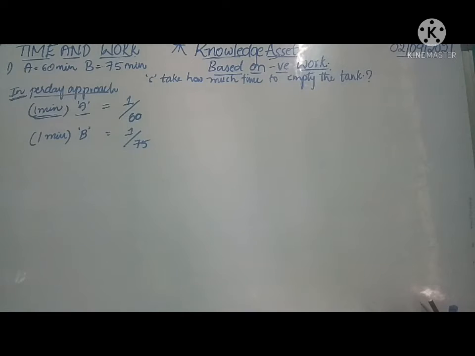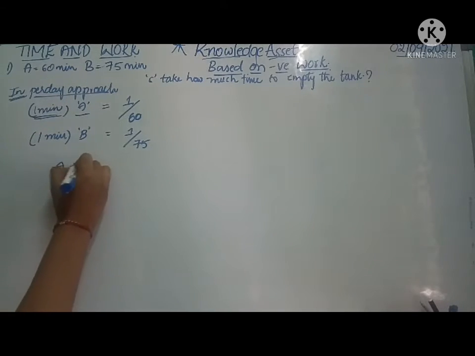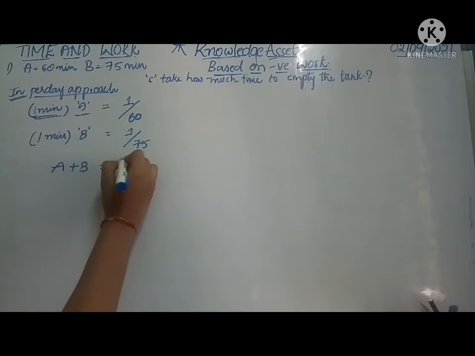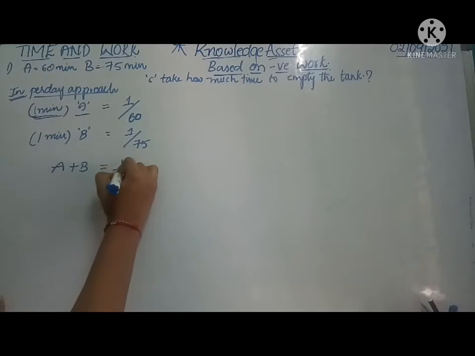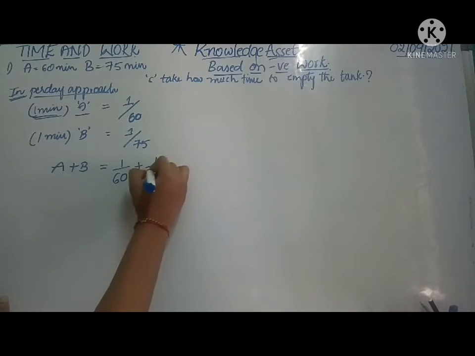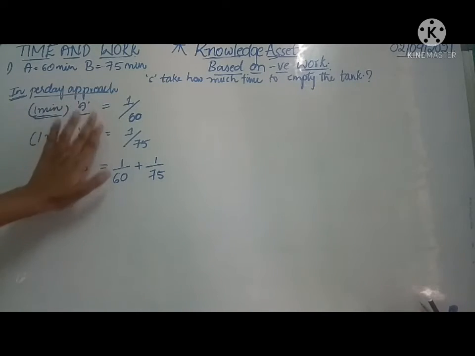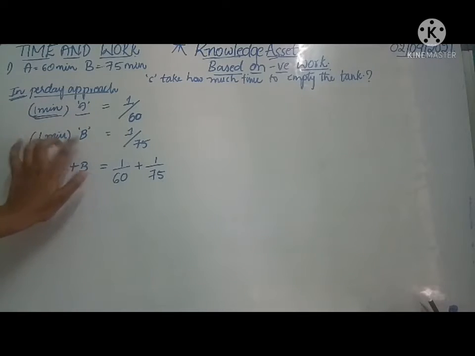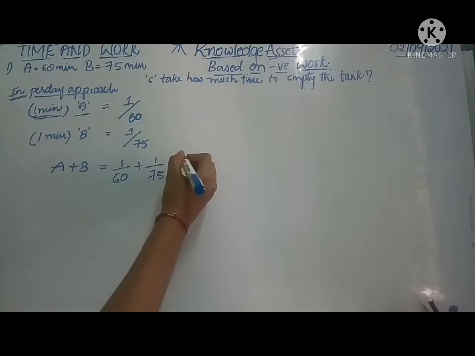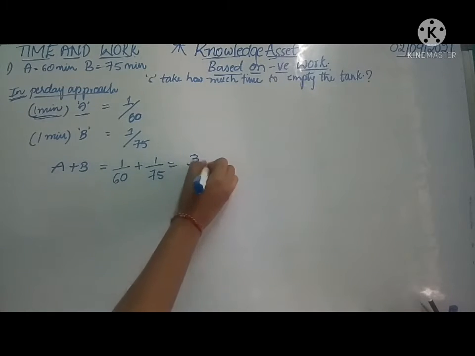Next, the part of the tank that can be filled by both A and B in 1 minute, A plus B, is 1 by 60 plus 1 by 75. Adding these both, because these are the values of A in 1 minute and B in 1 minute, 1 by 60 plus 1 by 75 gives 3 by 100.